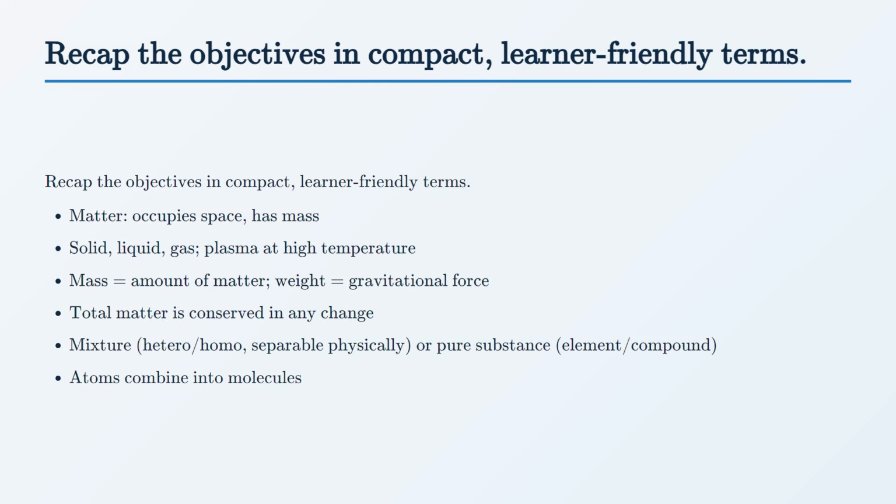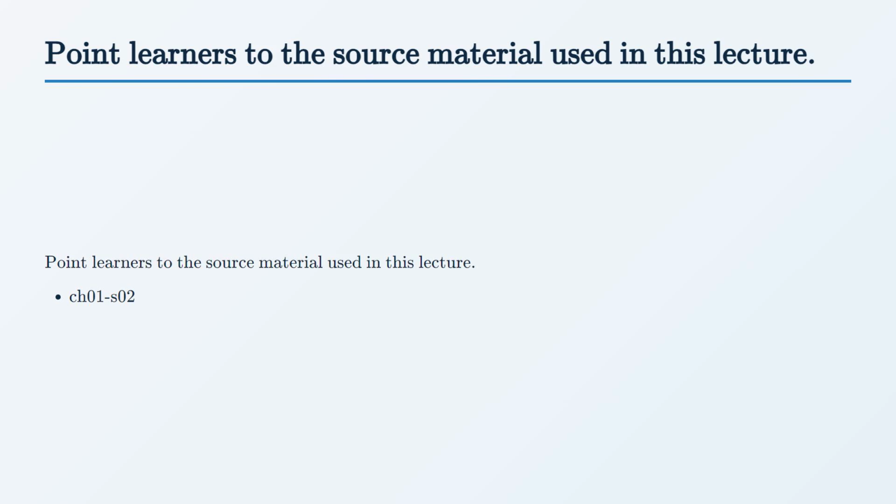Let's pull the threads together. Matter occupies space and has mass. It commonly exists as solids of fixed shape and volume, liquids of fixed volume but variable shape, and gases that take both from their container, plus plasma at high temperatures. Mass measures the amount of matter and doesn't change with gravity. Weight does. Total matter is conserved in any change, and every sample is either a mixture, heterogeneous or homogeneous, or a pure substance, an element or a compound, built from atoms and molecules. Everything in this lecture comes from section 1.2, Phases and Classification of Matter.